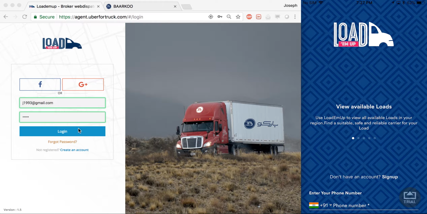We understand that in this industry, a lot of the work is still done on desktops or laptops. Hence, we have made an agent web application in addition to the mobile application. In a later video, I will show you the agent mobile application. In this video, I'm just going to show you the web application. So I will first enter my credentials to log in to my shipper app. These credentials can be created from the super admin panel.